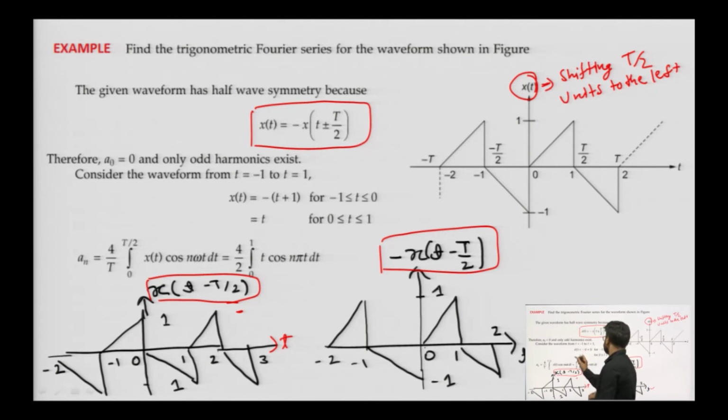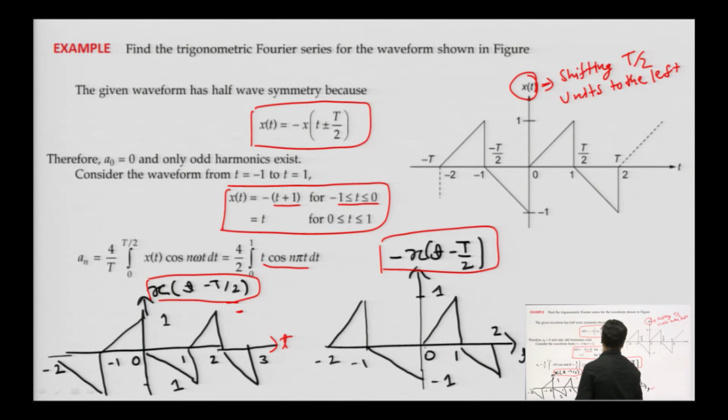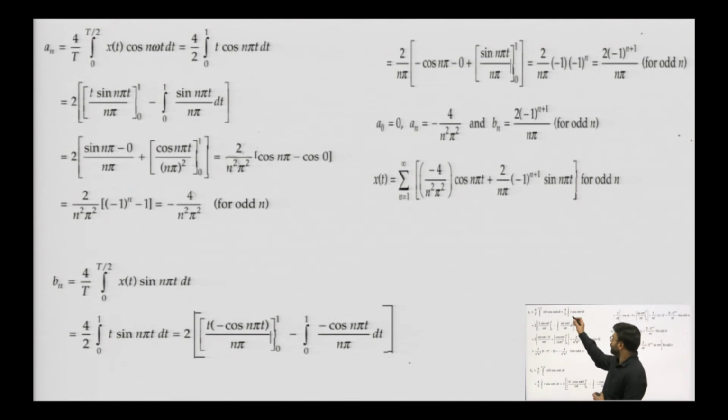For half wave symmetric, now we need to calculate x of t, because a n is 4 by T, 0 to T by 2. T by 2 is 1, so 4 by 2, 0 to 1, t cos n pi t dt, because we have obtained x of t with the help of line equation as x of t equals minus of t plus 1 for this signal from minus 1 to 0, and from 0 to 1 it will have a value of t. So, a n is 4 by 2, 0 to 1, t cos n pi t dt.